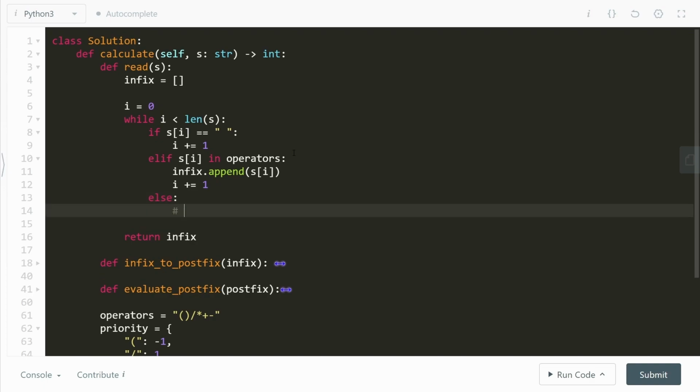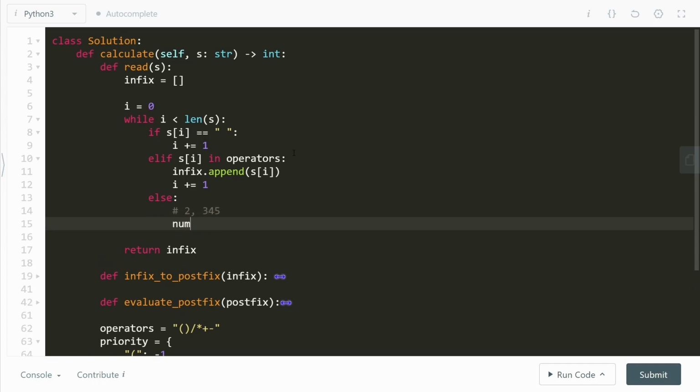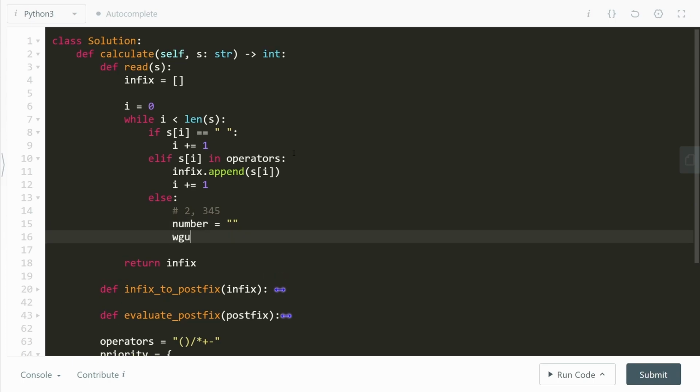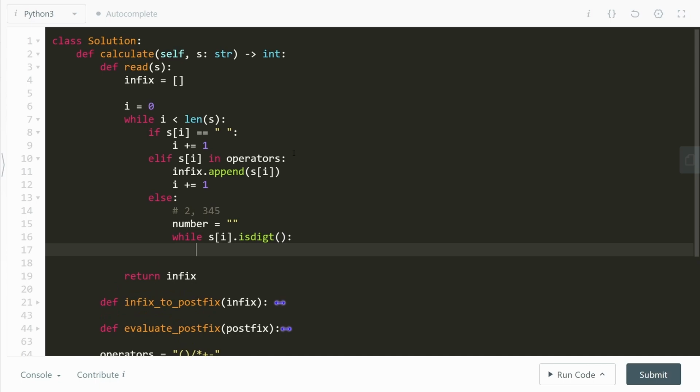The else condition is some case where we have a digit like 2 or 234 or 345, things like that. So we have to handle cases like these separately, right? What I'm going to do is create a number variable, which is going to be an empty string. And I'm going to say, while the s of i I'm looking at is a digit, well, then go ahead and append this to the number.